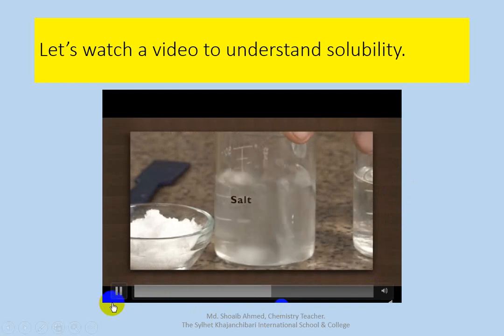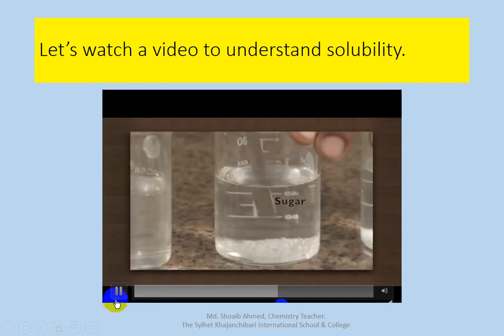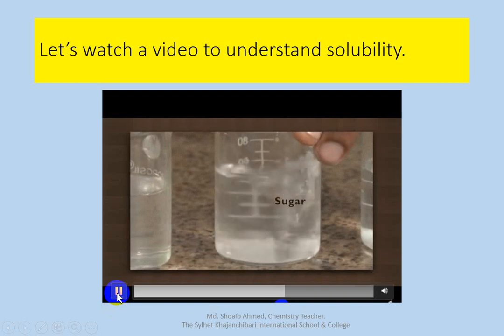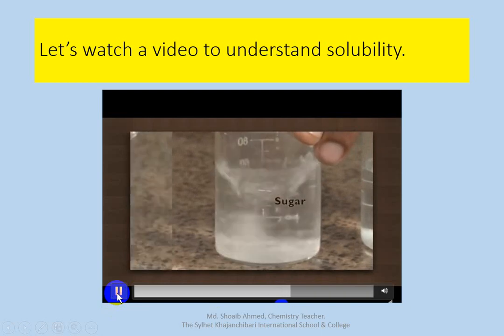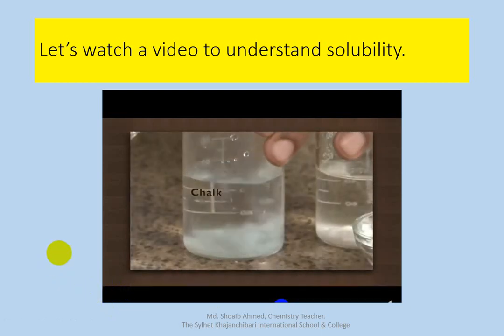This is the salt. Solute is salt. Sugar. Chalk.